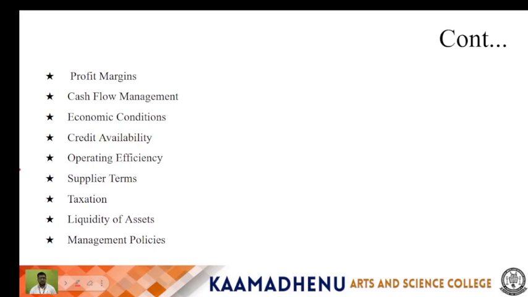Businesses that are more efficient in their operations, such as managing inventory well, streamlining production and optimizing accounts receivable, typically require less working capital. Then the 12th one is supplier terms. Favorable terms with the suppliers, such as longer credit periods, can help reduce working capital. A company that pays suppliers later can hold on to cash longer. It is called supplier terms.